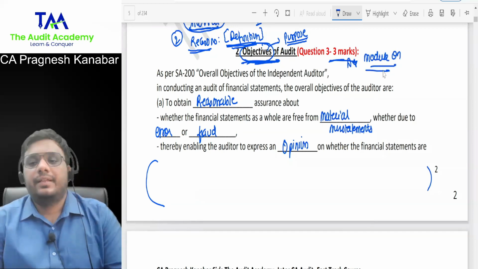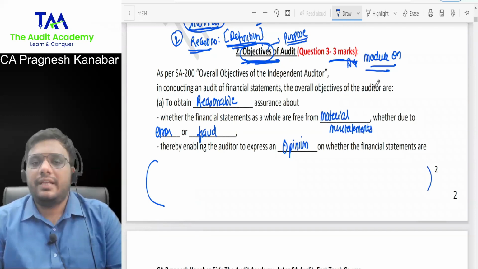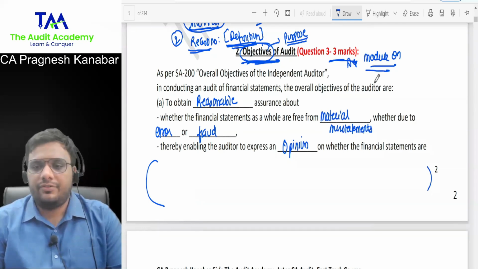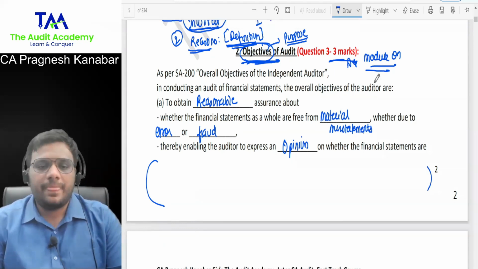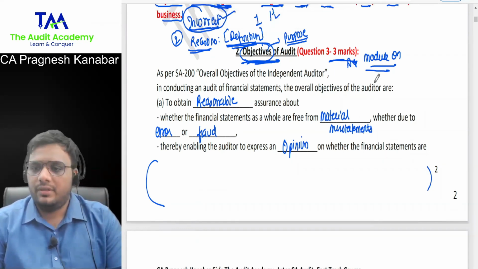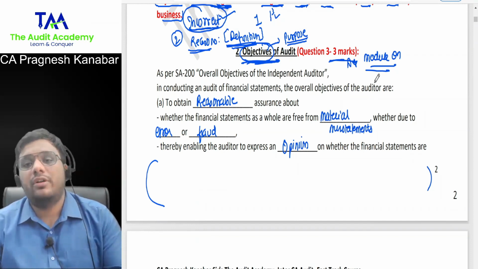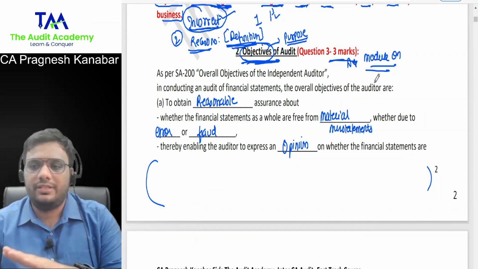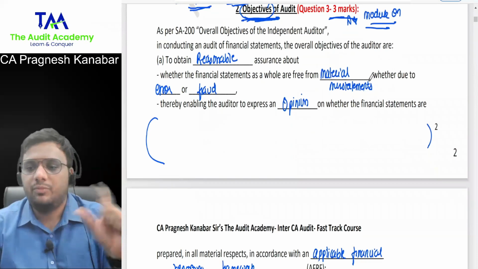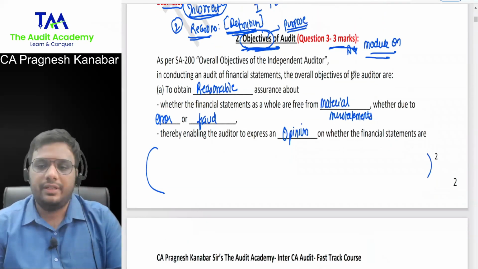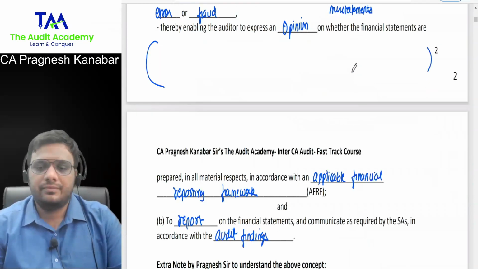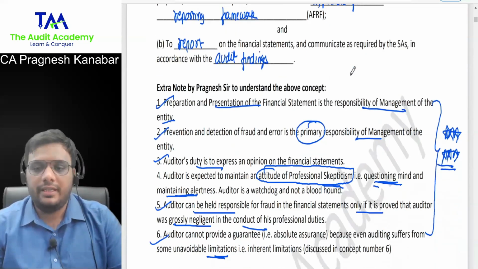All right. So they can test objectives of audit at any point of time. But what if I am the paper setter? What I will do is I will put a 4 marks question, 2 marks on objectives of audit, and 2 marks on whether auditor is liable for detection of fraud and stuff. So I will test both the knowledge in a 4 marks question rather than giving a 3 marks question on objectives of audit. I'm a very bad paper setter. All right. Done? Yes, sir.